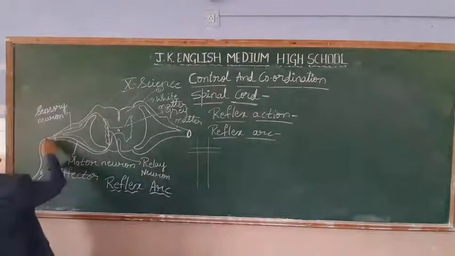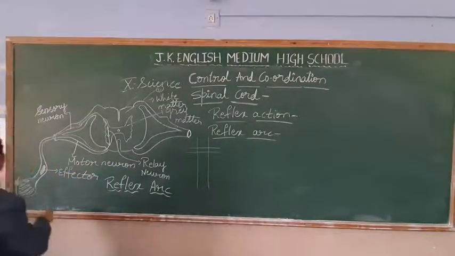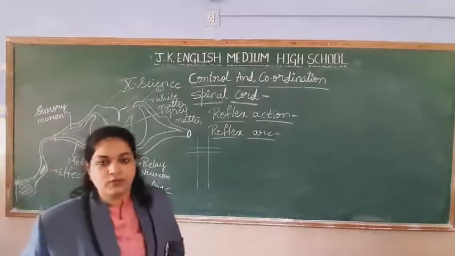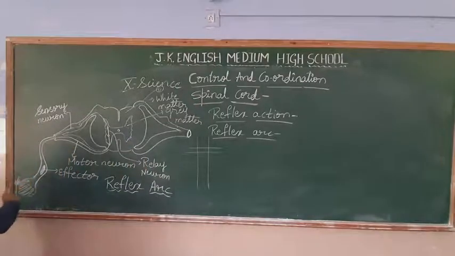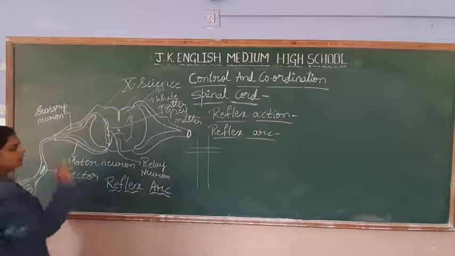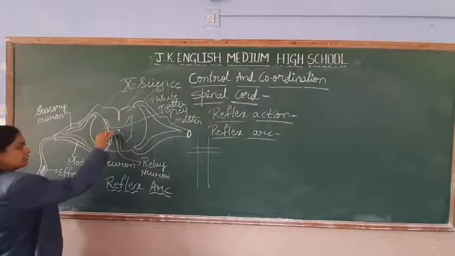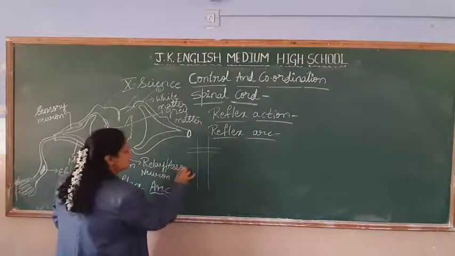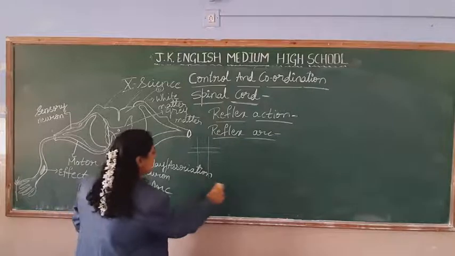What will it do? Now, the receptors, the sensory cells, have got the stimulus. So this candle, hot water or something, somebody pinching your friend, those are all called the stimulus. As you got the stimulus, it will pass on to the sensory neuron. The sensory neuron will bring it to the spinal cord. Okay. And here can you see, this is called the relay neuron, or you can call it the association neuron.